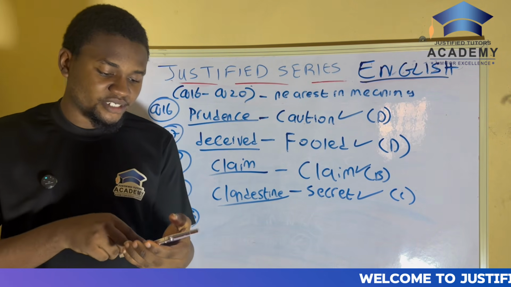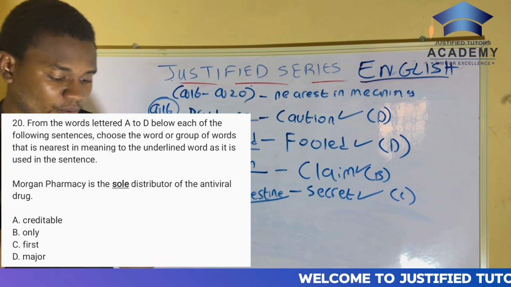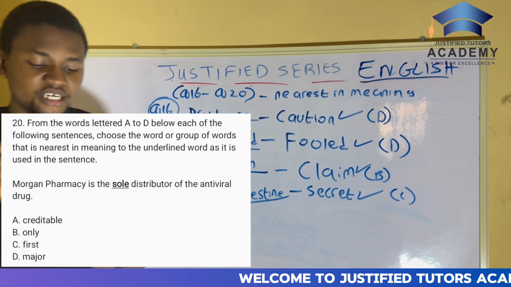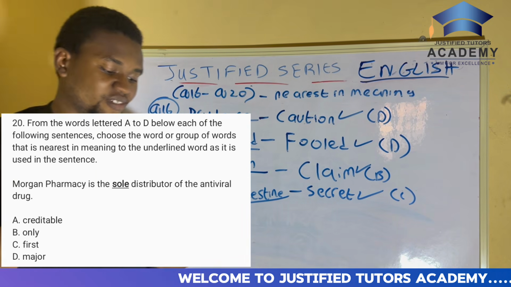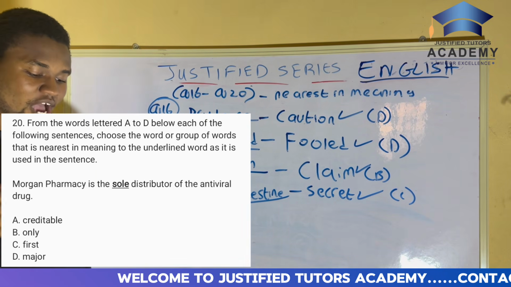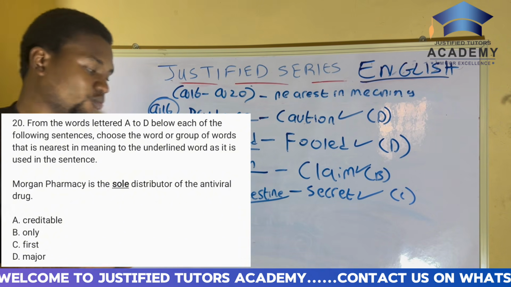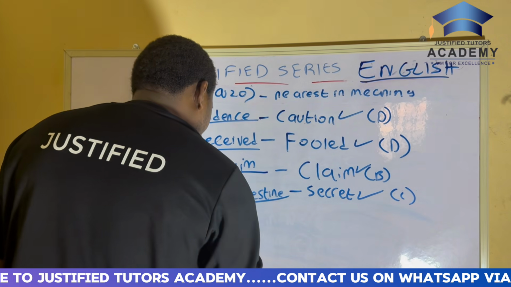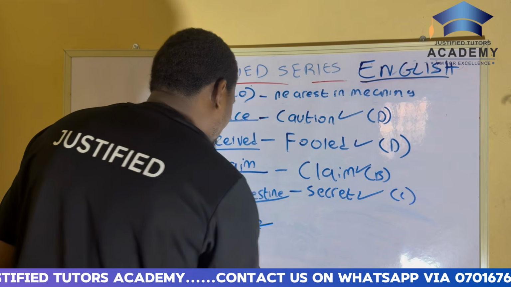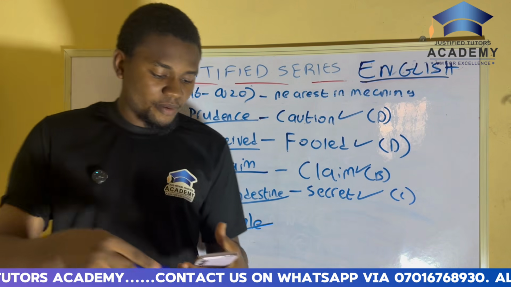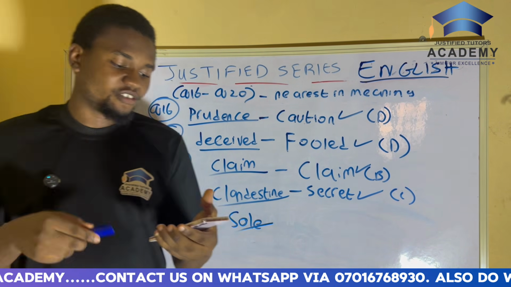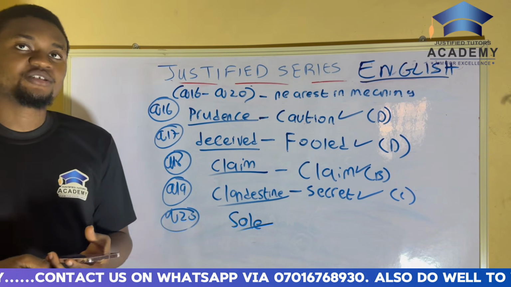Question 20 simply says that Morgan Pharmacy is the sole distributor of the antiviral drug. The underlined word here is sole. And what is the meaning of sole? In this context, sole refers to one and only.